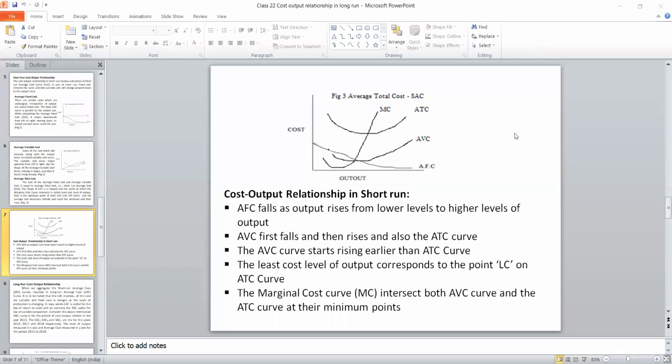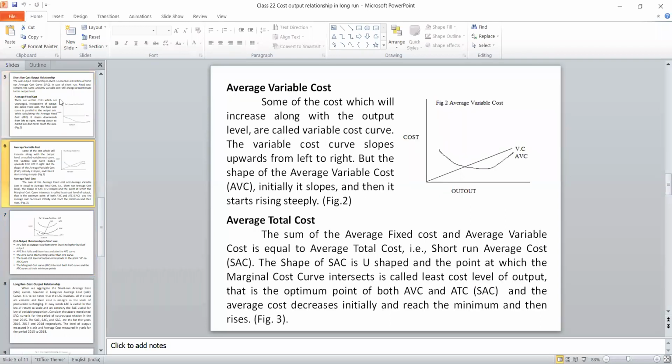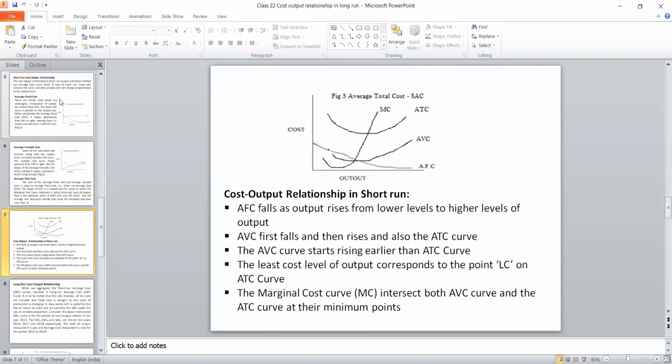I'll repeat again. The average fixed cost will be calculated by dividing the fixed cost with the output. So it is a downward sloping curve from left to right. In average variable cost, the variable cost slopes upwards. When we divide with the output, it is a bowl shape. So when we add these two curves, we can get that particular value.